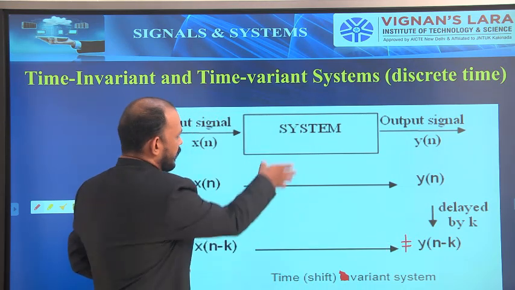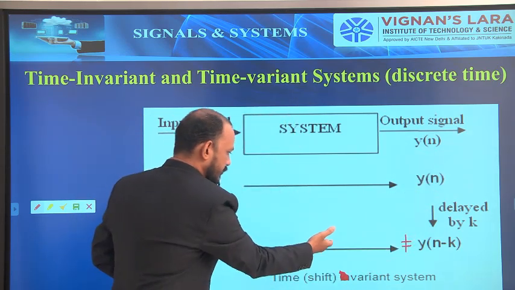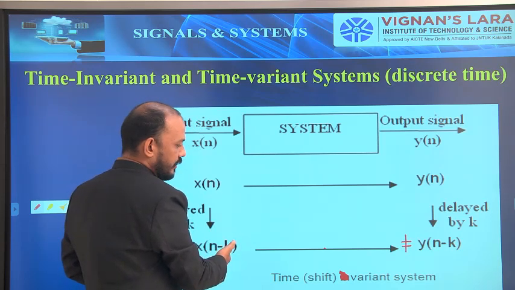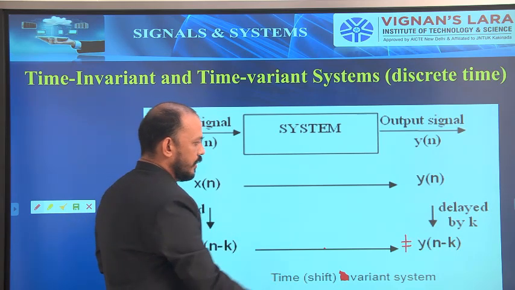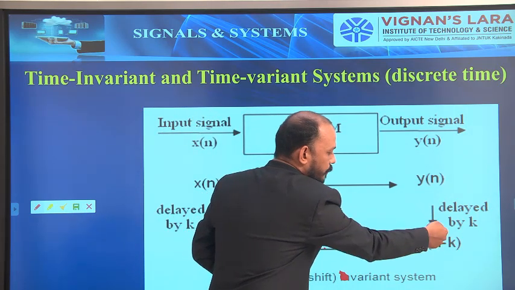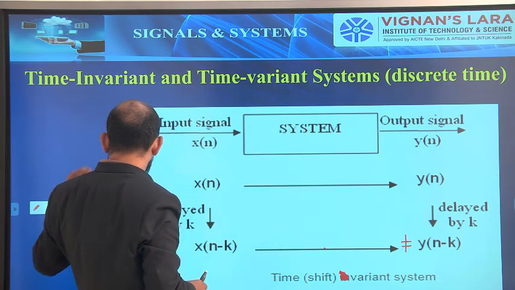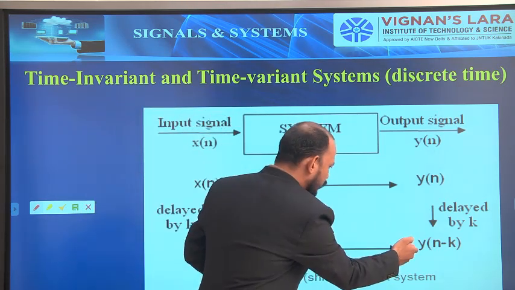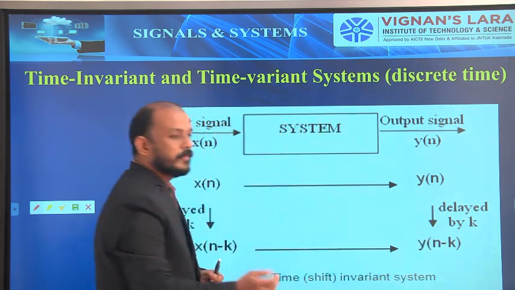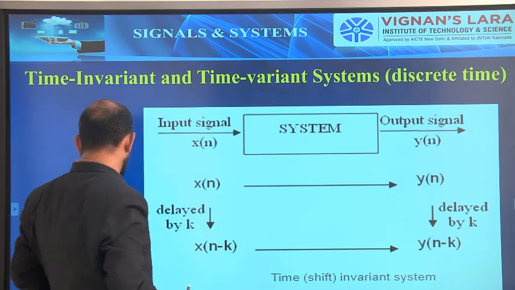Simple. Here system input is x of n, output is y of n. System input is x of n minus n0. That is, delayed input is given as input to the system. If that output is not equal to delayed output, then it is a time variant system. If the output due to the delayed input is same as the delayed output, then it is a time invariant system. So I can explain this graphically also.